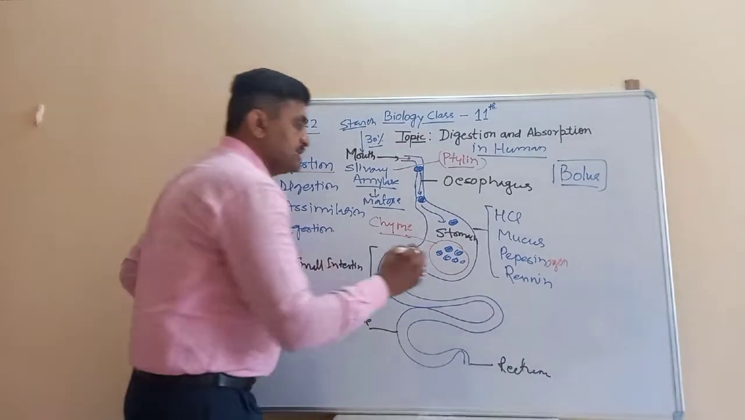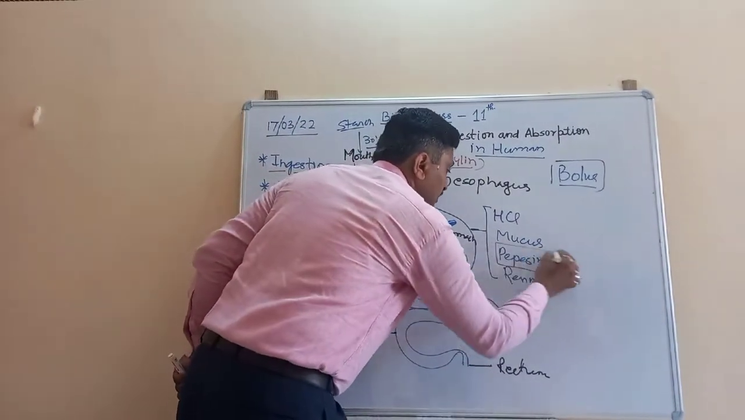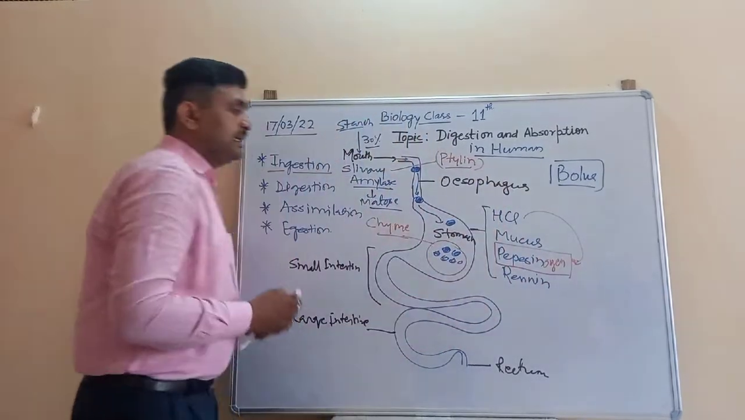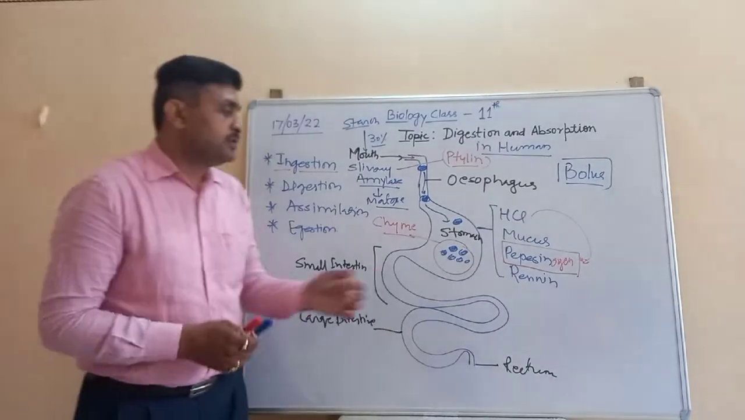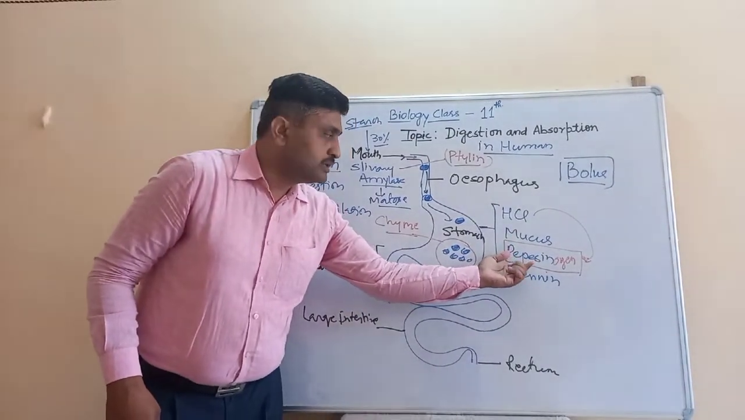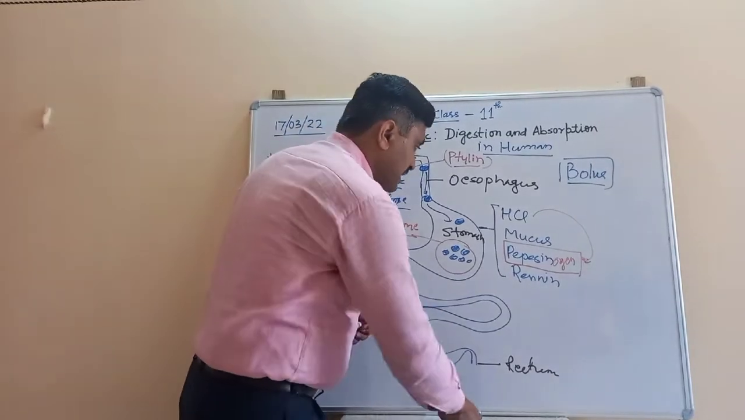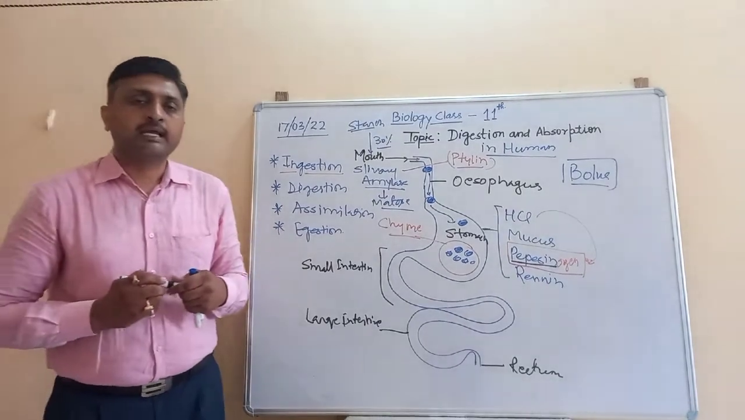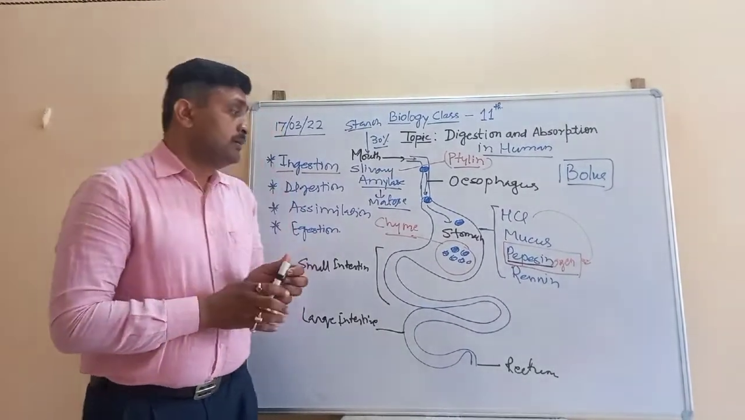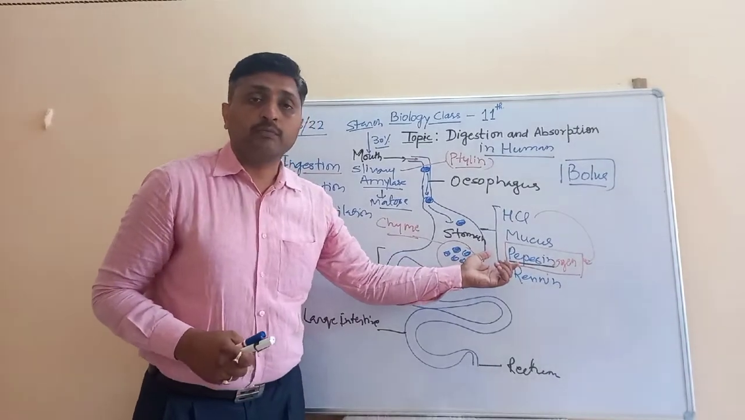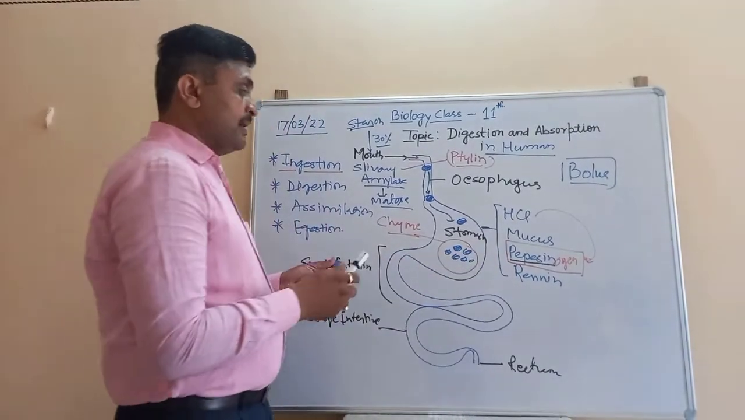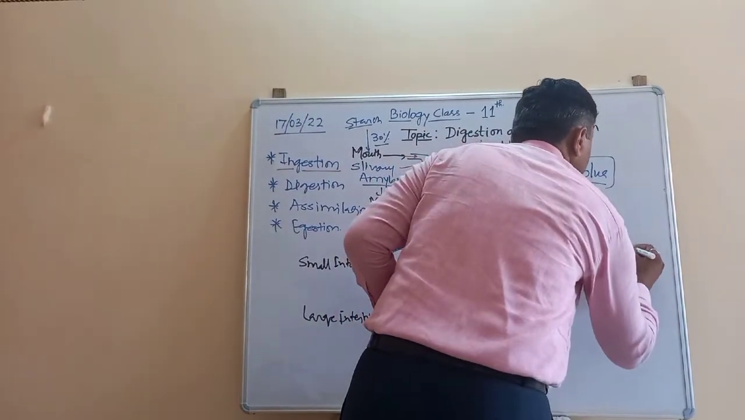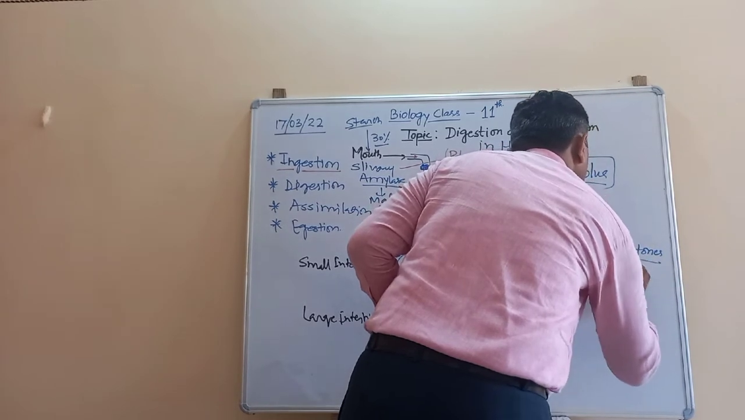This inactive form is converted into the active form when it comes in contact with HCl. When it comes in contact with HCl, the inactive pepsinogen is converted into the active form, pepsin. And this pepsin helps in the breakdown of the food material. Which type of food material? Pepsin is responsible for the breakdown of proteins into peptones and proteases, or dipeptides.